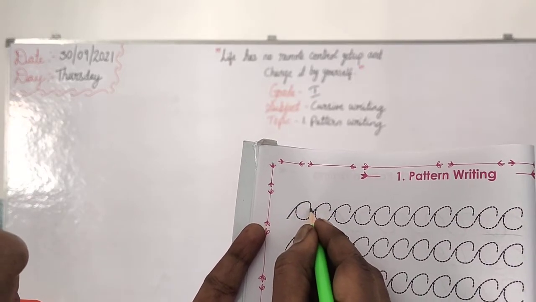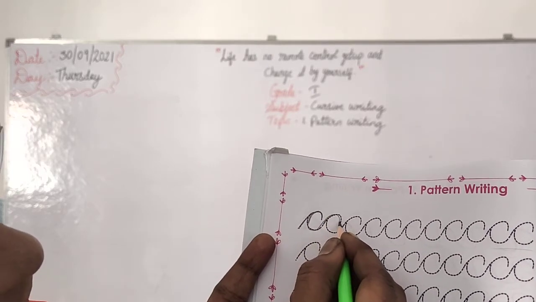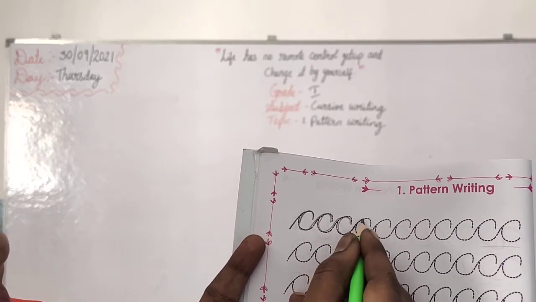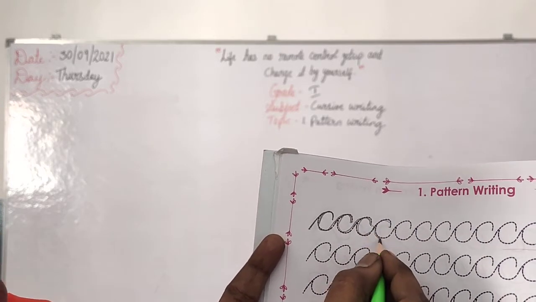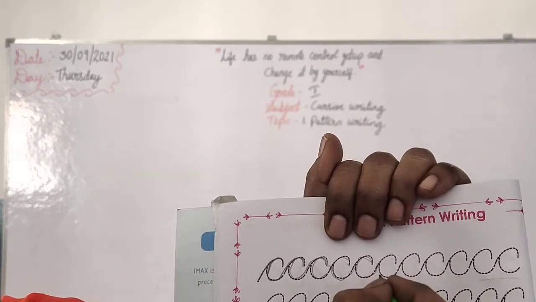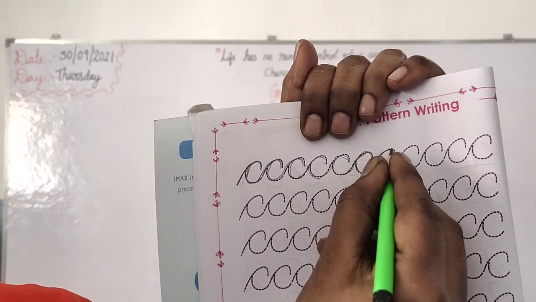Then trace like this. Then again reverse you should come. Then like this, then like this. You should keep on tracing like that, neatly, children. Because I am doing it by hand, that's why it is coming like that, but you people can do it neatly.